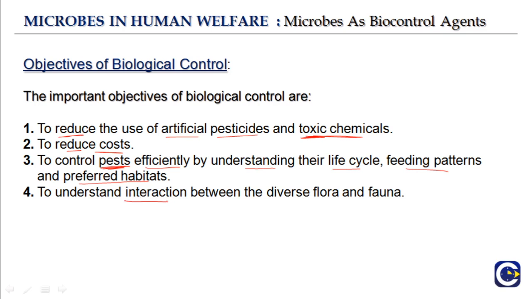And to understand the interaction between the diverse flora and fauna, between various plants and microorganisms. There is interaction between various plants and the pests, and between these pests and other biopesticides. So understand all these interactions between diverse flora and fauna. These are the important objectives of biological control.